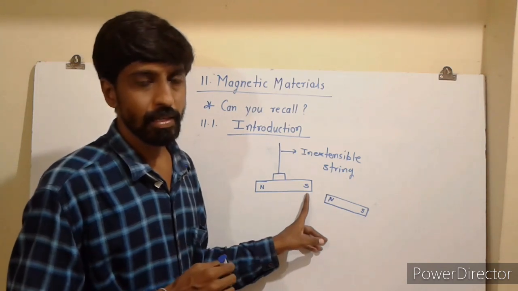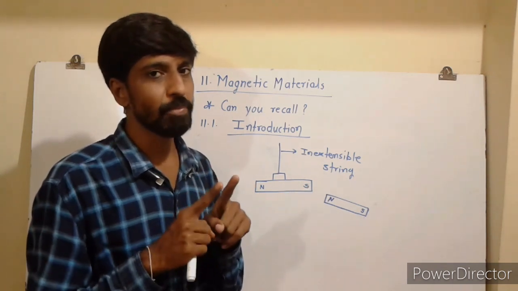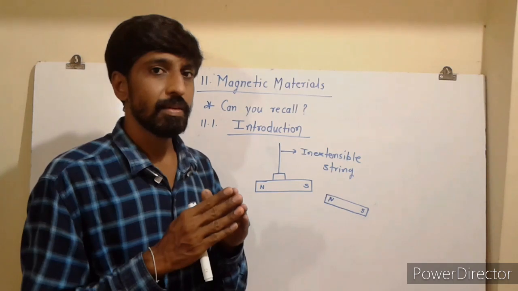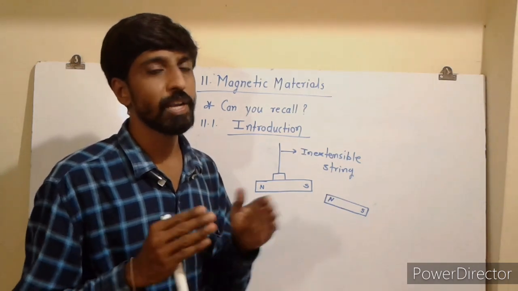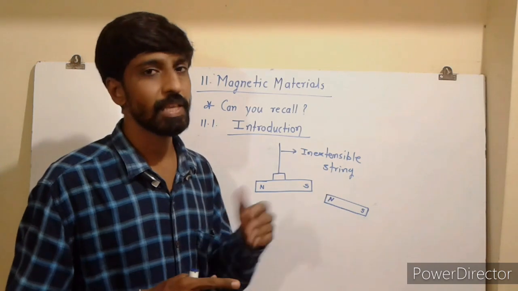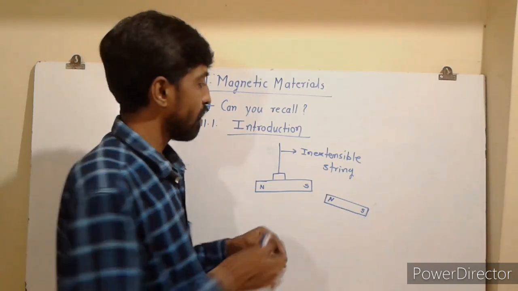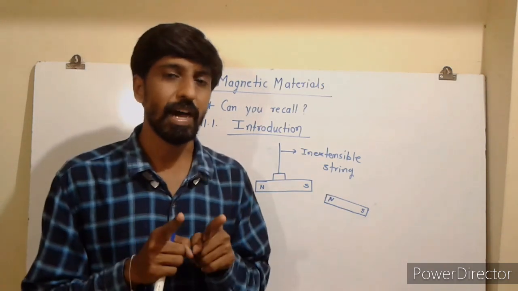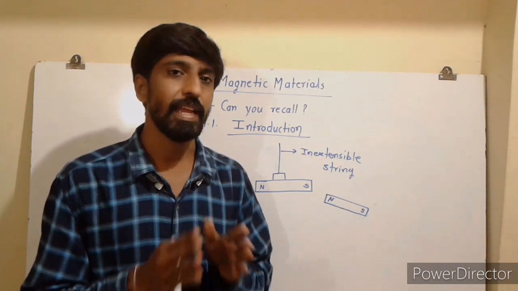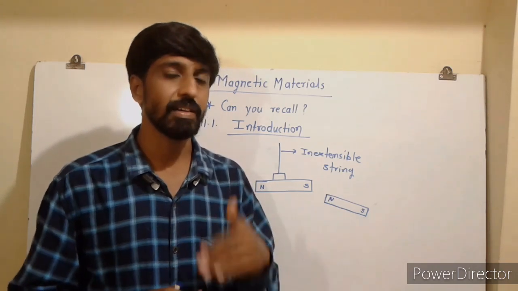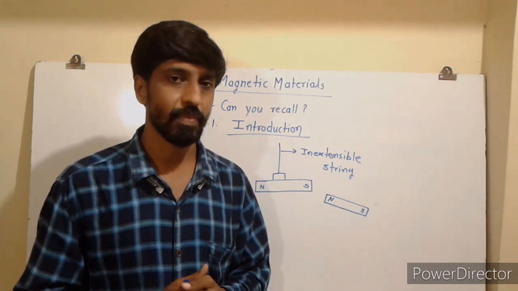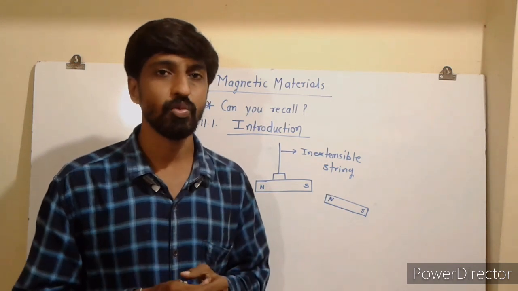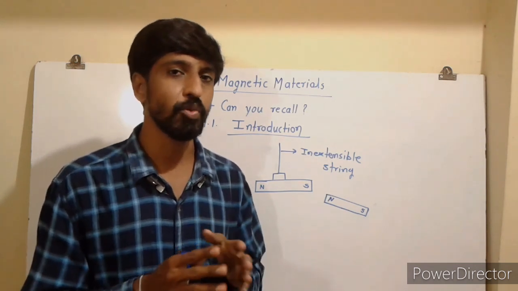When the two like poles are kept close with each other, the magnets are going to repel each other, means they produce the repulsion. So here we can conclude, if two like poles come closer to each other, then they will repel each other, means it will produce the repulsion. If two unlike poles are kept closer to each other, then it will produce attraction.